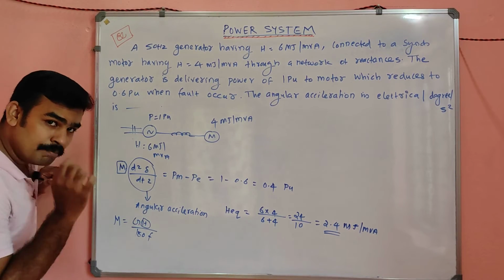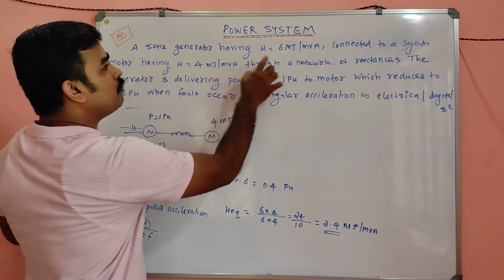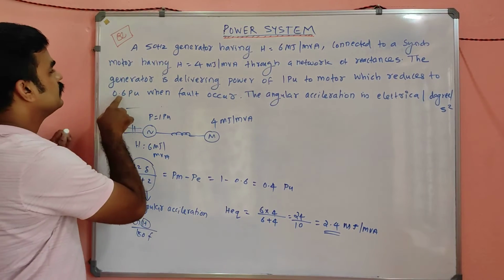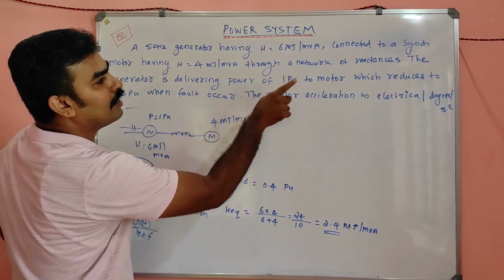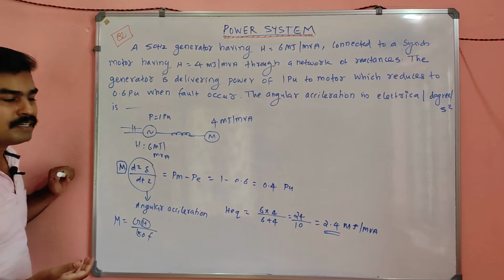And one more thing, they are given all in what, my dear? Per unit. The output is per unit, everything is in per unit now.